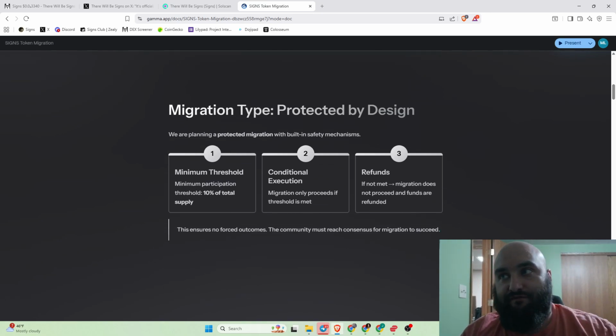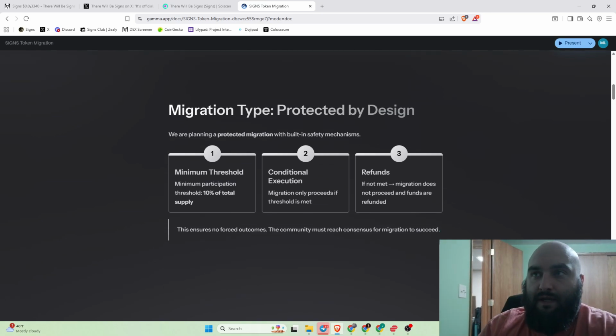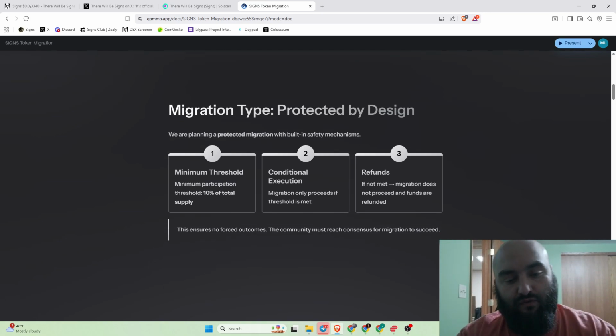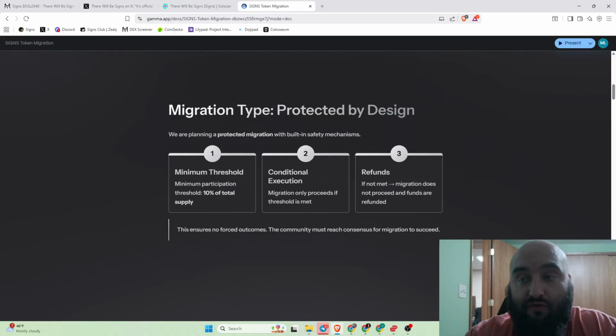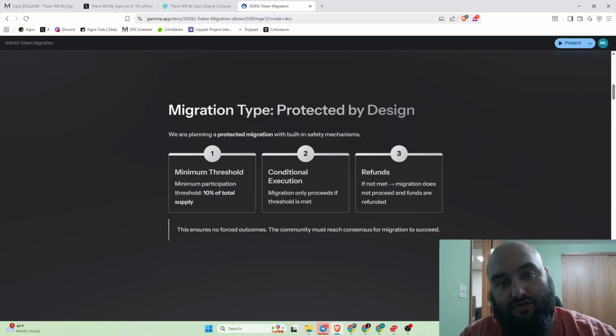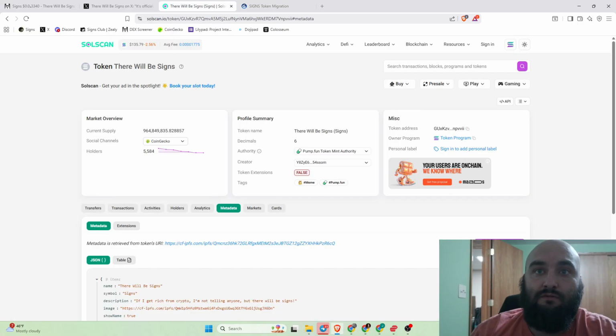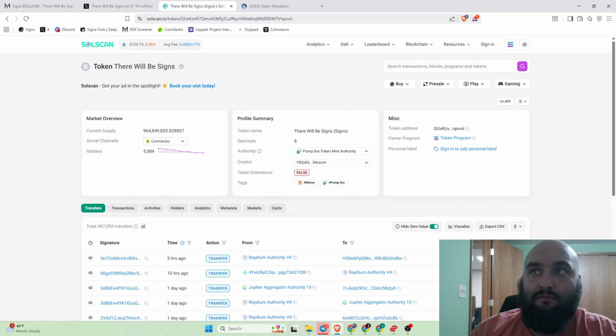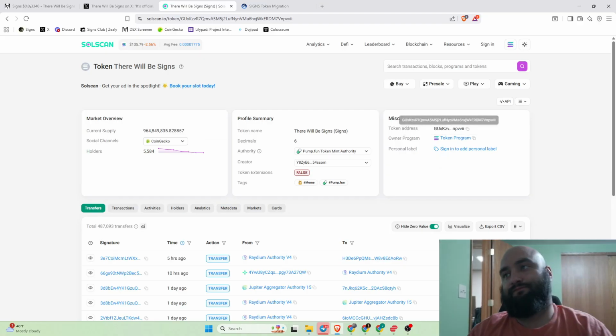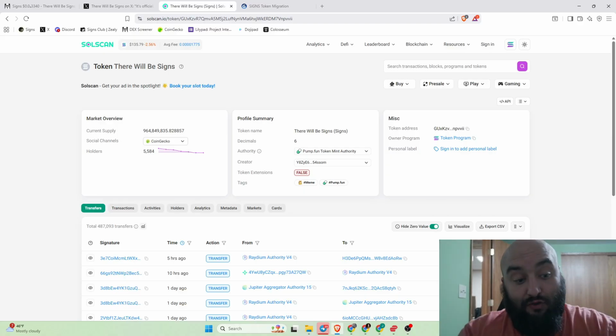If the migration fails, and I guess let me explain a little bit how the migration process works. So starting on January 27th, you'll be able to go to migrate.fun's page and exchange your tokens that you hold now, these tokens, from There Will Be Signs, these tokens here. You'll be able to exchange them 1-to-1 for what is called MFT.